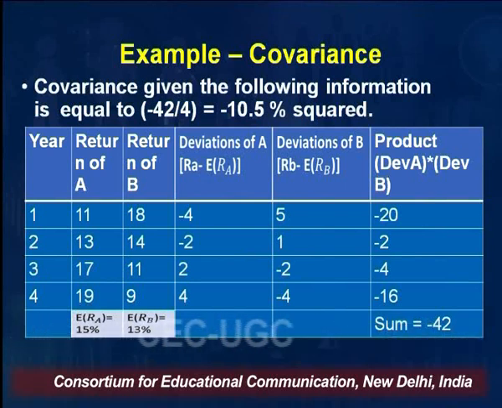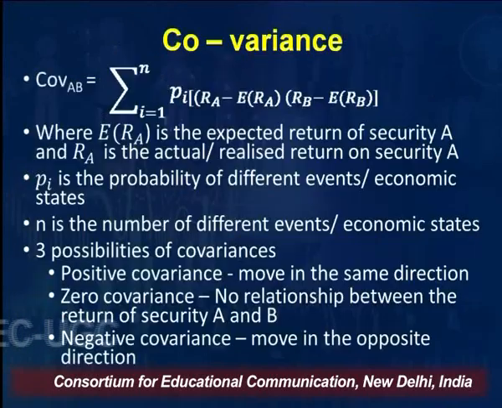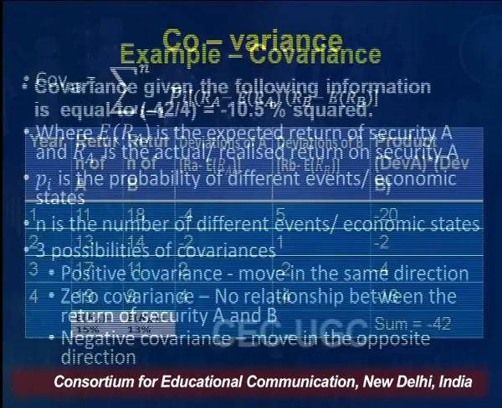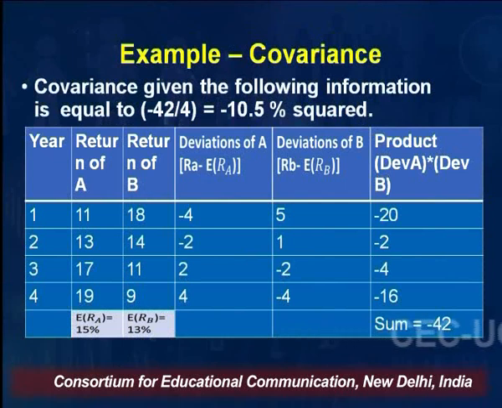Then you find out the deviation, because if you recollect the formula, it is the summation over i of the probability of different events, right? So here probability is not given, so it is return of A minus expected return of A. Here you are taking the deviation of A, return of A minus expected return of A. A means A security. So your average return is 15%, right? These are the realized returns minus expected return, right?